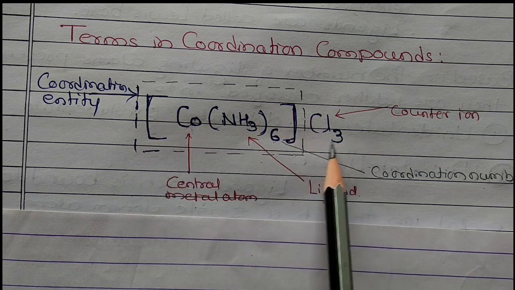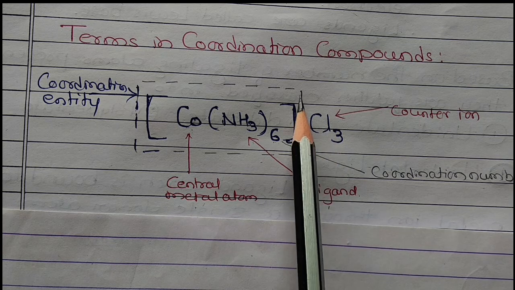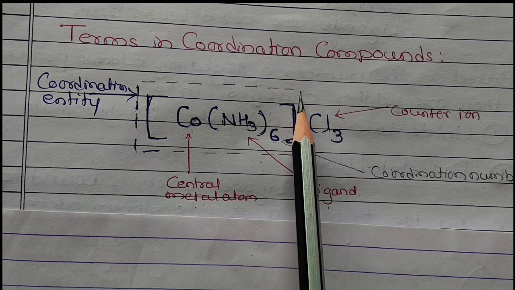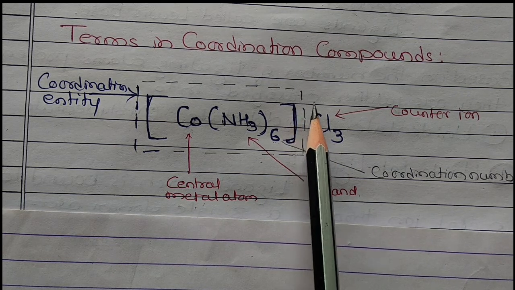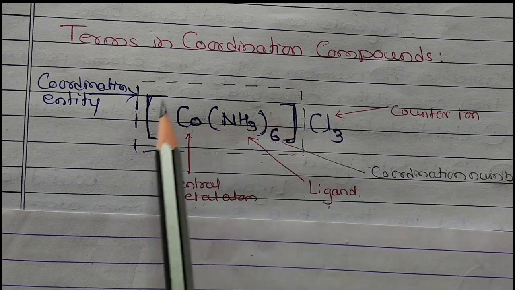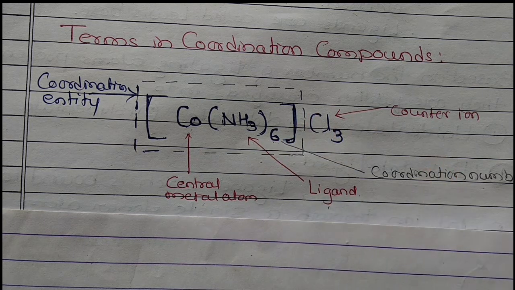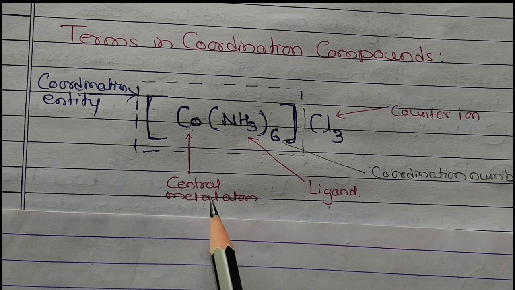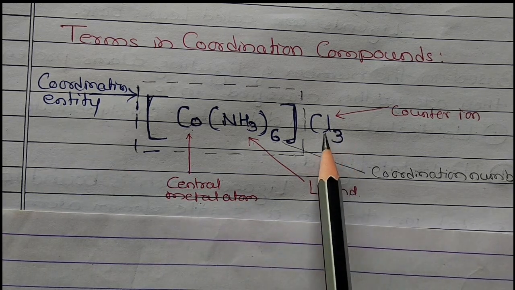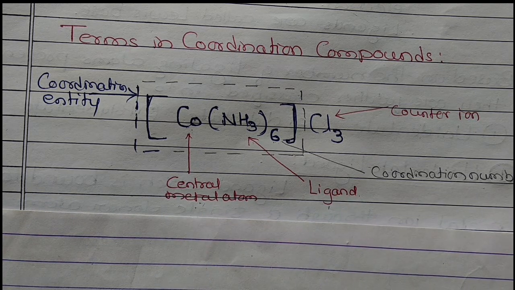Now this entire complex is neutral. If I take the chloride out, here we get some charge. That is called a complex ion. So here we have chloride, which is a negative ion, and this is a positive ion. Positive and negative, so that becomes neutral here. So this is some idea about what a coordination entity, central metal atom, ligand, counter ion and coordination number are. Now let us study this in detail.